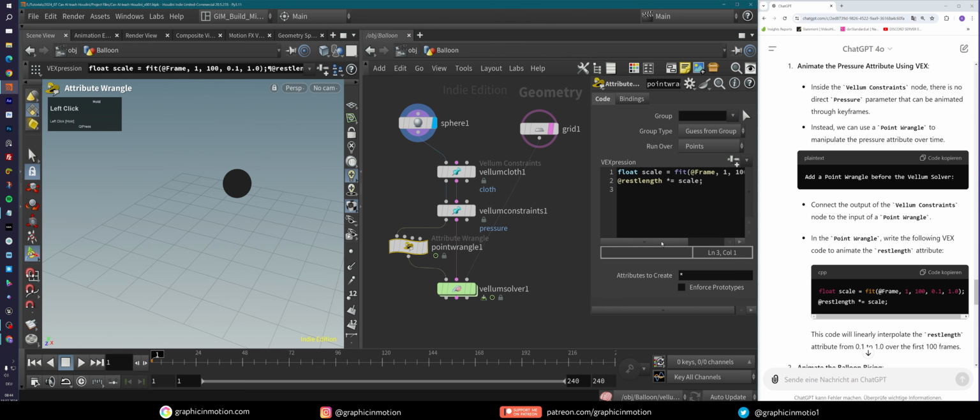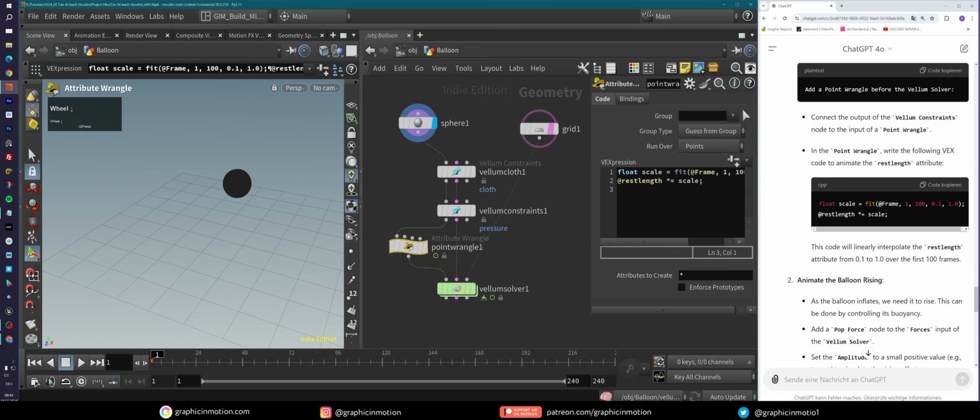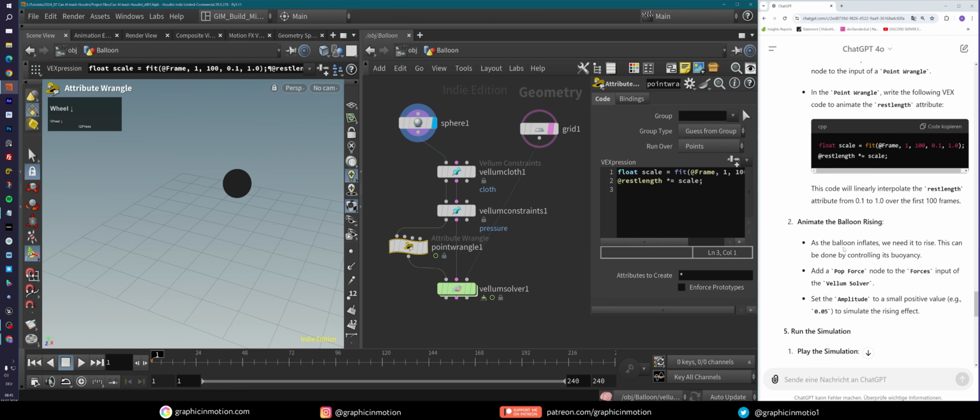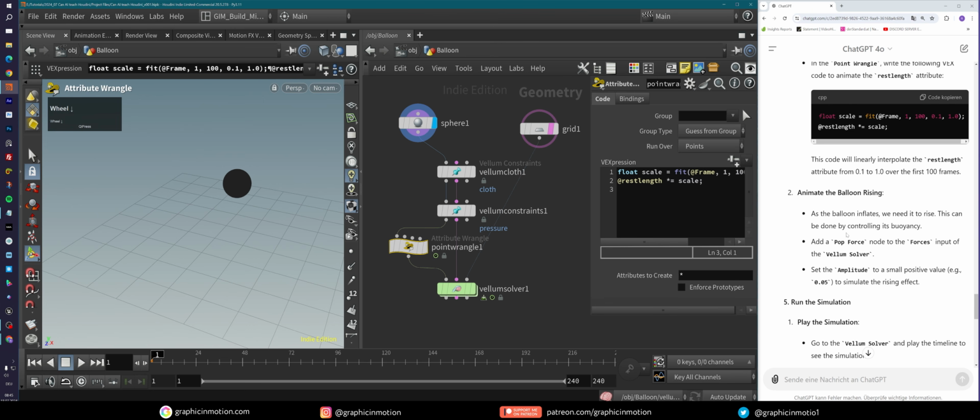So he's actually creating a scale variable and fitting this, depending on the time, from frame 1 to frame 100 for a value from 0.1 to 1. And he sets this as a rest length, or he multiplies the rest length attribute with this scale value. Okay, this is good, but what will happen now? This code will linearly interpolate the rest length. Yeah, that's true. Now, as the balloon inflates, we need it to rise. This can be done by controlling its buoyancy.